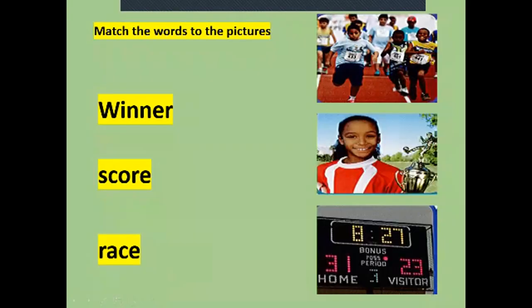We have winner, score, and race. So who is the winner? The winner is picture number 2 because she's, I think this is a girl, holding the cup because she's the first or number 1. So we say she's a winner. And the score is the result of the game. So the score here is 31 for home and for the visitor 23. So this is the score of the match.